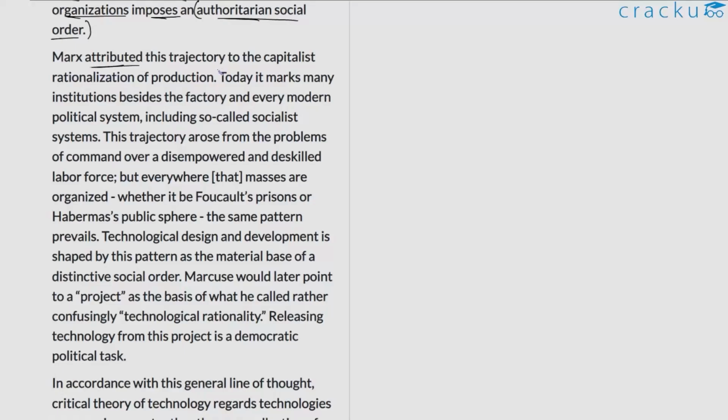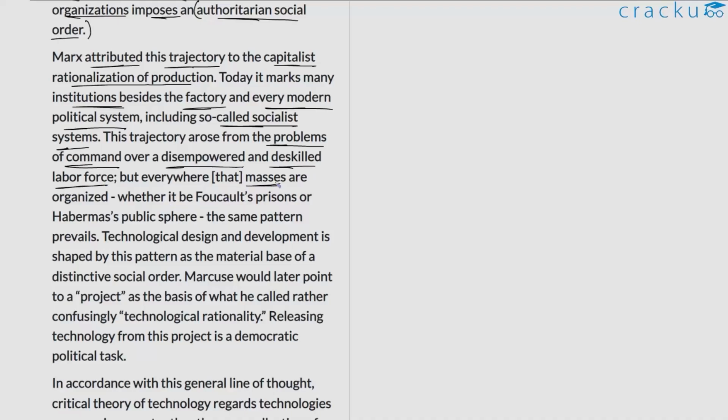Marx attributed this trajectory to the capitalist rationalization of production. Today, it marks many institutions beside the factory and every modern political system, including so-called socialist systems. This trajectory arose from the problems of command over a disempowered and de-skilled labor force.